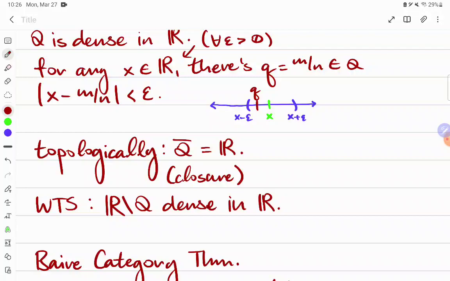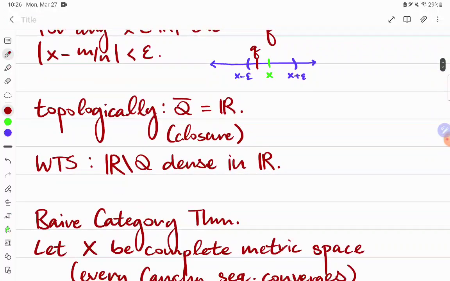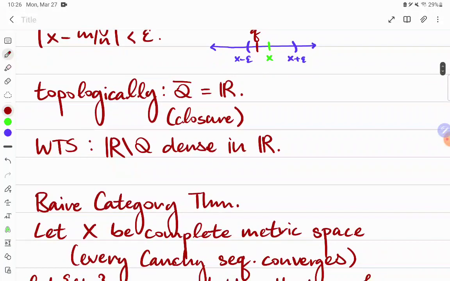So it states the following, and it has many different versions, of which in this video we'll be using one specific one, but it holds in more generality than the one that I'm phrasing here. Let X be a complete metric space. This means that if we have a metric space, every Cauchy sequence converges. It's always true that every convergent sequence is Cauchy, and completeness is when we think intuitively that if points get arbitrarily close to one another, they eventually converge to some limit that is contained within the space. So that is, they get close to some infinitesimally good degree of accuracy, to some prescribed point in that space, which is the limit.